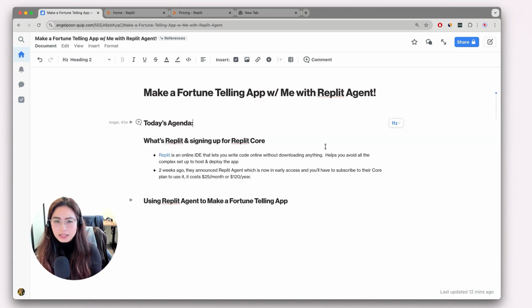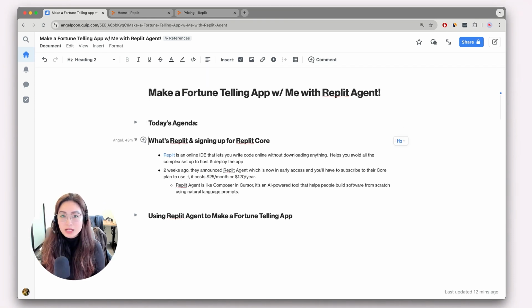Replit is an online IDE. You can think about it like a code editor that lets you write code without having to download anything. So it's browser-based. It helps you avoid all the hassle and all the complexity that you have to deal with when deploying an app and then having it live on a website.